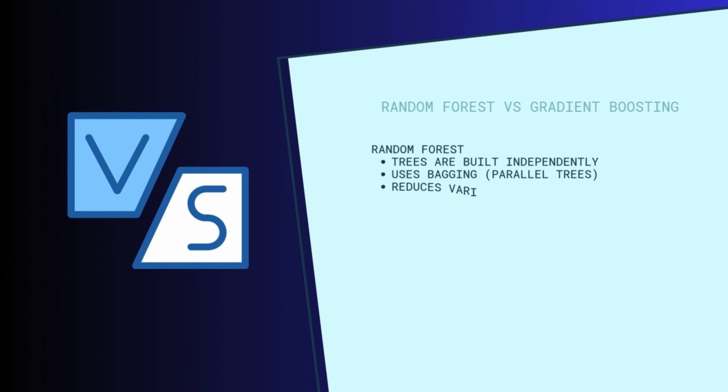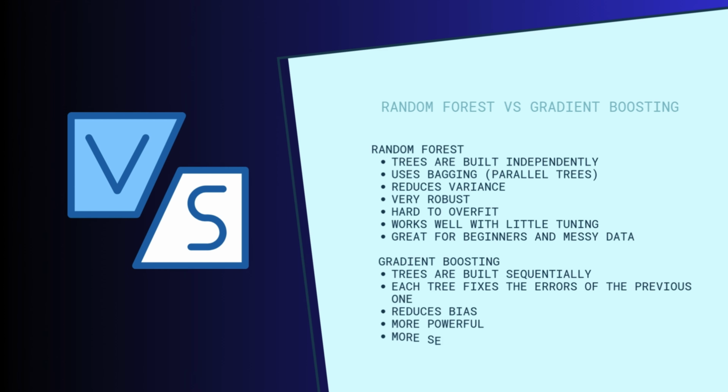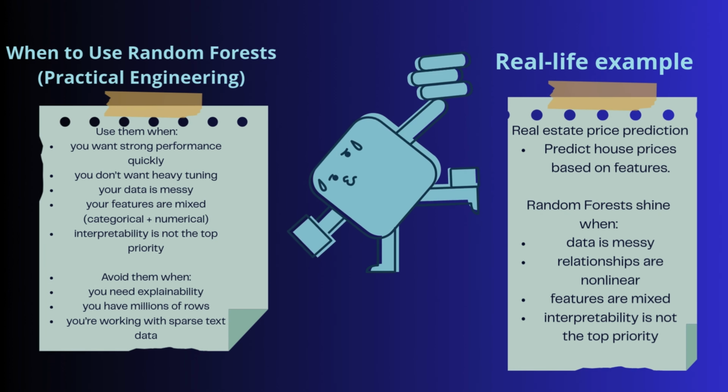Here is the difference between random forest and gradient boosting, for example XGBoost. A simple analogy is, for random forest, many students answering independently, which is majority vote. For gradient boosting, one student learning from mistakes step by step. And here you can see when random forest is used and a real life example.